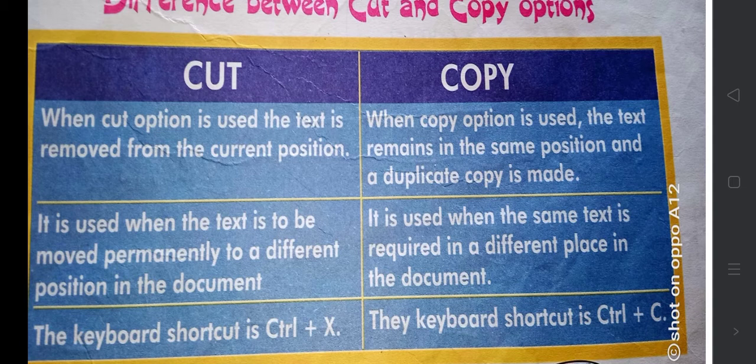Cut and paste is used when the text is to be moved permanently to a different position in the document. Now you don't want to have too many copies in your system, so at that time you will use cut and paste. But copy and paste is used when the same text is required in different places in the document. If you have multiple places, then you will use copy and paste. The shortcut for cut is Ctrl X, copy is Ctrl C, and paste is Ctrl V.